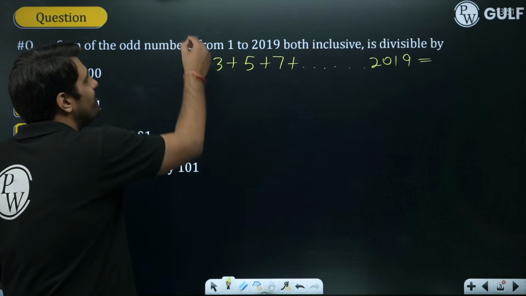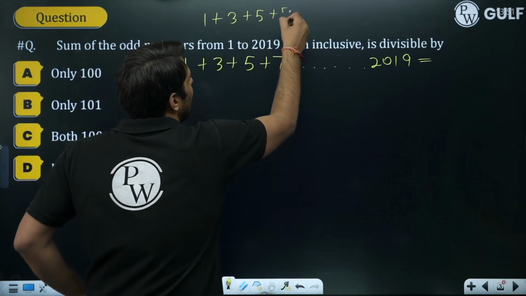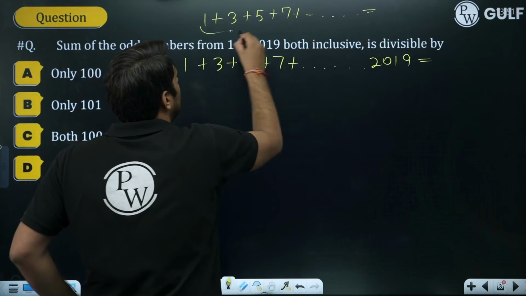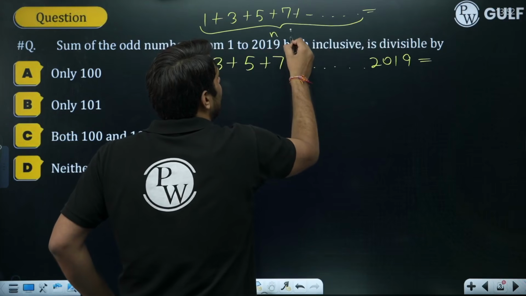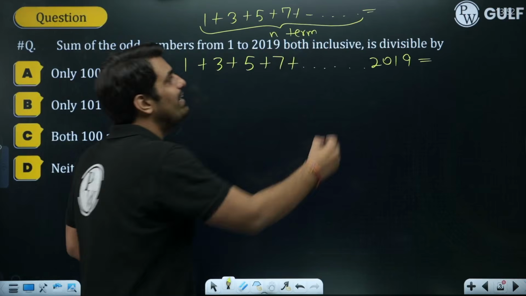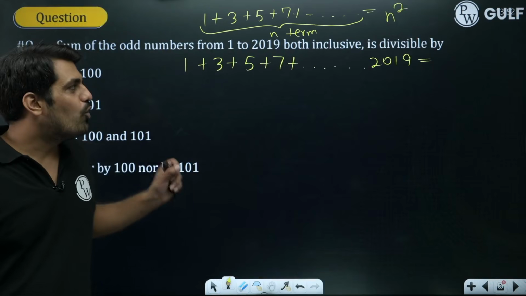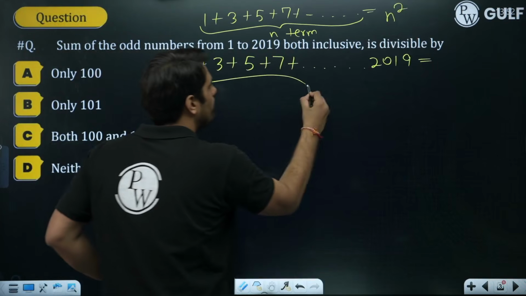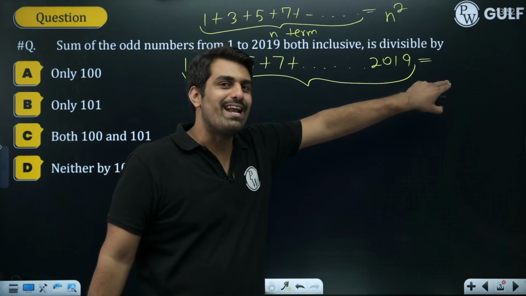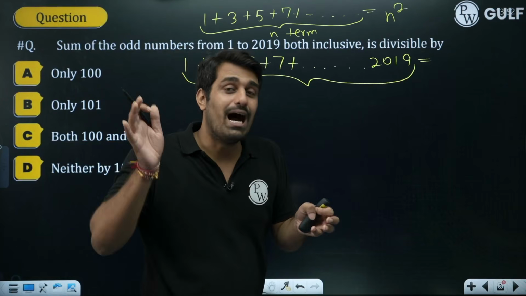Very simple. The property is, if we have odd numbers 1 plus 3 plus 5 plus 7, and I go on adding, taking in total n terms, the sum will be the square of n terms, n square. So over here, how many terms are there? Don't get confused saying that I'll be doing the square of 2019. No, we don't have to do the square of the final term. We need the total number of terms. How many terms are there?